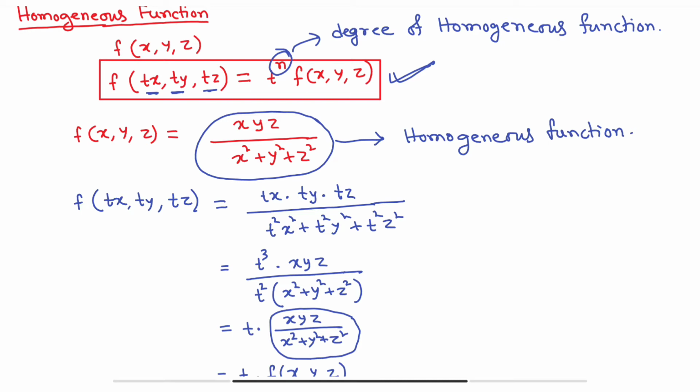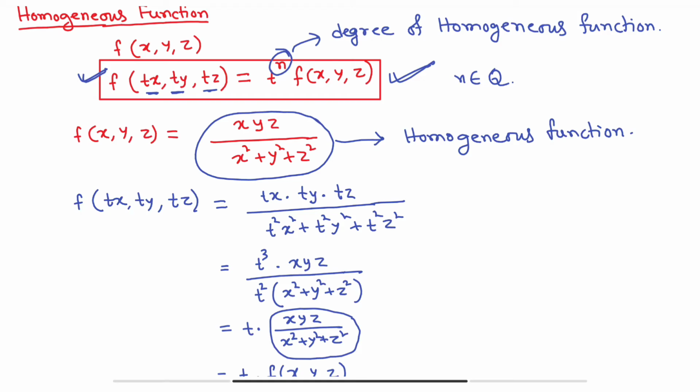If we can write any function f in this form, f of tx, ty, tz equals t to the power n f of xyz, then the function will be called a homogeneous function, and the power n, the number n, belongs to real number, n may be any real number. Actually not real, n must be any rational number. Rational number will be the most perfect. So sorry for the disturbance. So n is any rational number, you can write n belongs to Q.